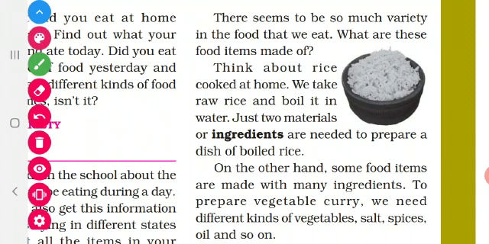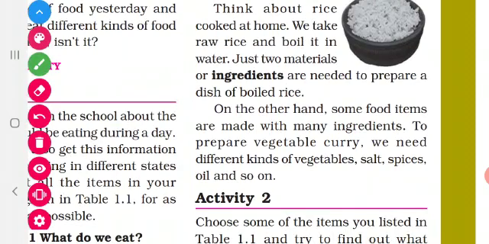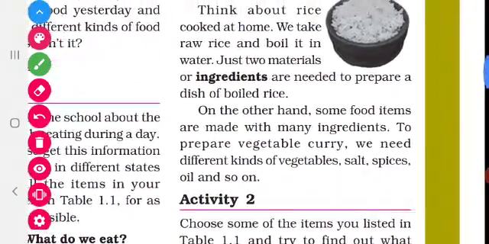So what are the materials needed to prepare cooked rice? Raw rice and water. These two materials are called ingredients. For preparing vegetable curry, how many ingredients do we need?